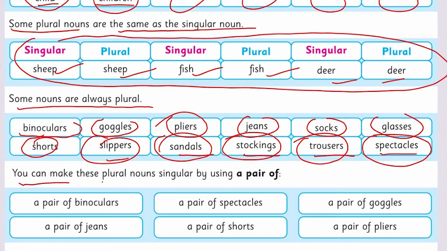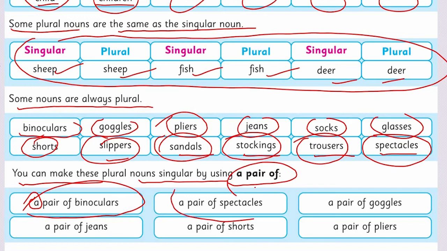Now look at this one. You can make these plural nouns singular by using a pair of. I told you, a pair of binoculars. You can make it singular by calling it a pair. But they will be two. But if we say a pair of binoculars, then it will be considered one pair, a singular pair.